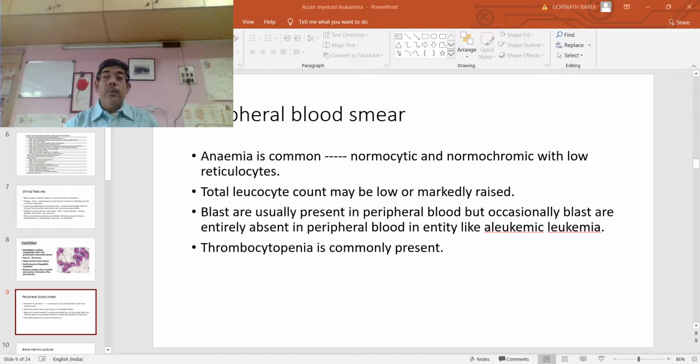And this entity is known as aleukemic leukemia, that is, without any blast in the peripheral blood. Though there are enormous blasts in the bone marrow, we do not get any blast cells in the peripheral blood. So this is the aleukemic stage of leukemia. Thrombocytopenia is commonly present.